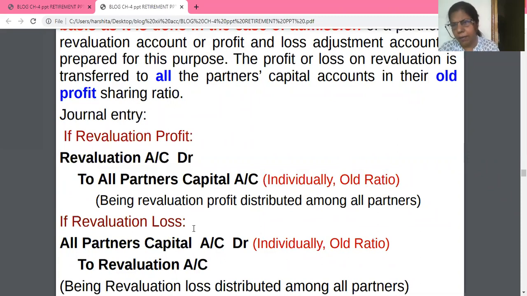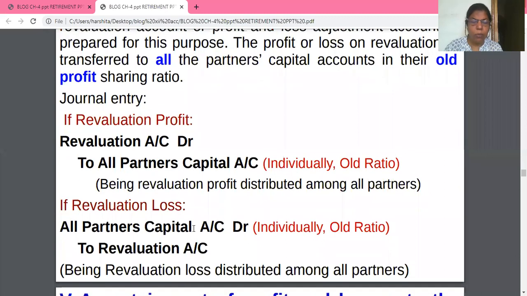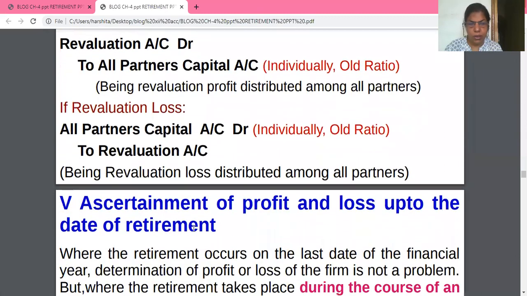This you can find in a fill in the blank MCQ, so you should note this down. Then note down the general entry for revaluation profit: revaluation account debit to all partners' capital accounts, and if there is loss, all partners debit to revaluation.